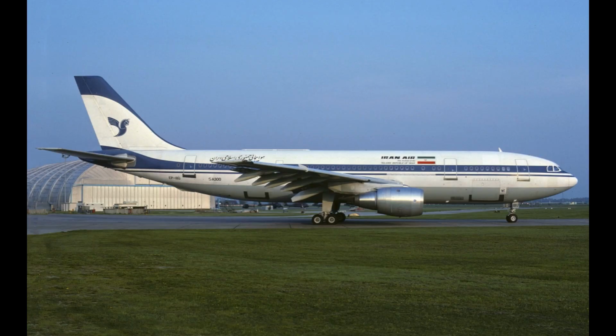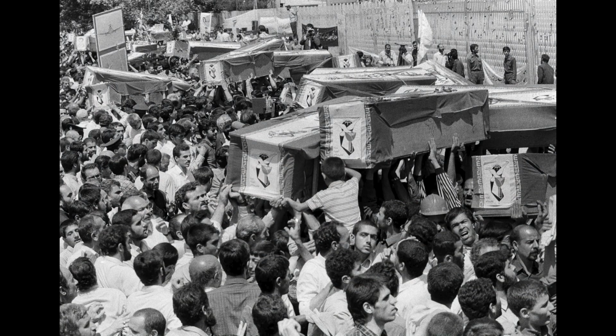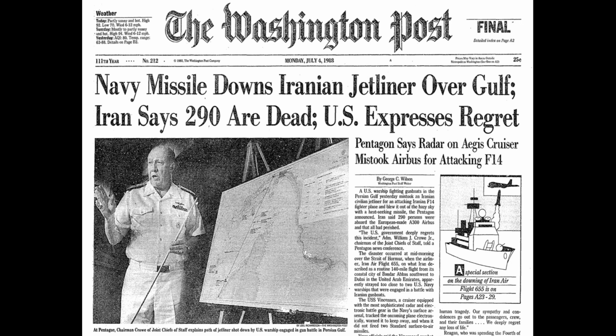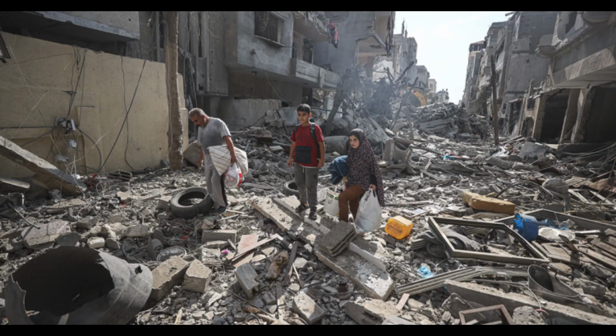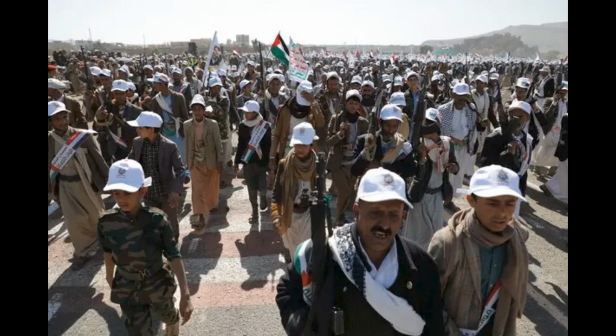In 1988, the US Navy shot down Iran Air Flight 655, killing 290 civilians, an incident the US called accidental. In 1995, the US imposed comprehensive sanctions on Iran, citing terrorism and nuclear concerns. Iran strengthened ties with groups like Hezbollah and Hamas, which clashed with Israel.